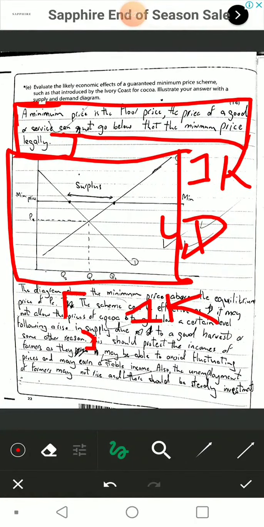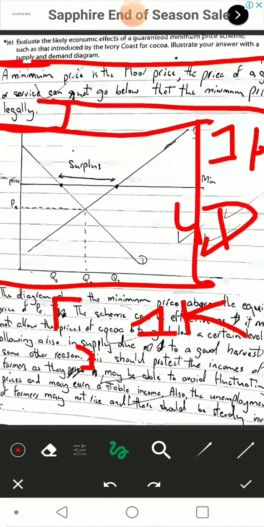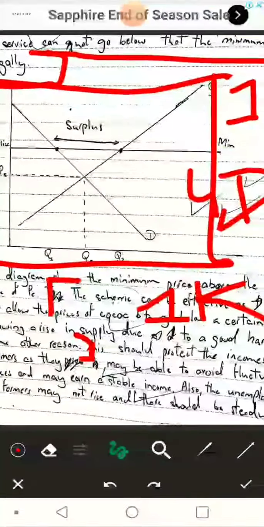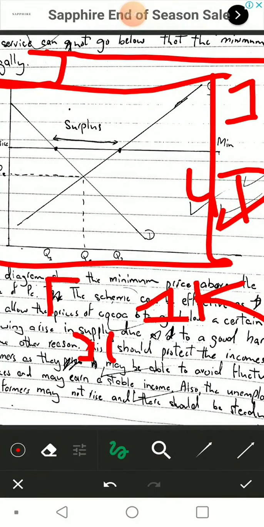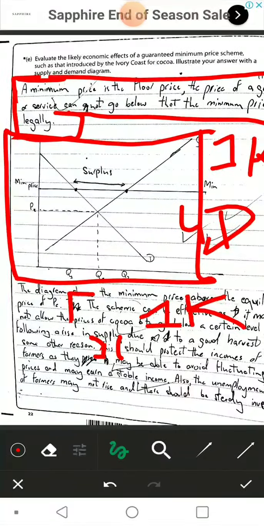I mentioned the fact, protect the incomes, and then I mentioned how, because they will be able to earn stable incomes. But all in all, that is still just 1 mark. I wouldn't say that's 2 marks. So from here to here, that's another mark.